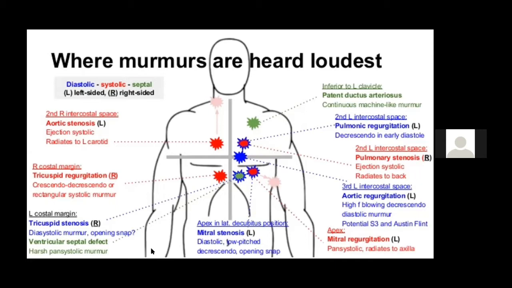All the right-sided events increase on inspiration, but the pulmonary stenosis click is the only right-sided event which decreases on inspiration, which I will come into in detail later. Now, it is associated with a soft S2 because there is a stenotic pulmonary valve. There is a click, there is a late peaking murmur. Because of the pulmonary stenosis, the second heart sound is split. So, the wider the split, the more severe the pulmonary stenosis.